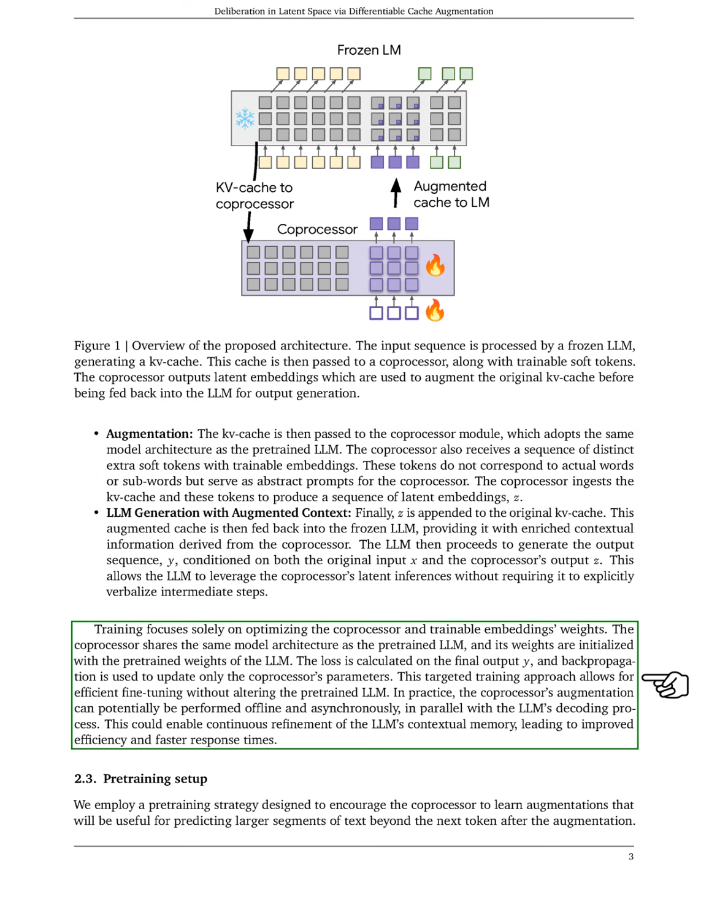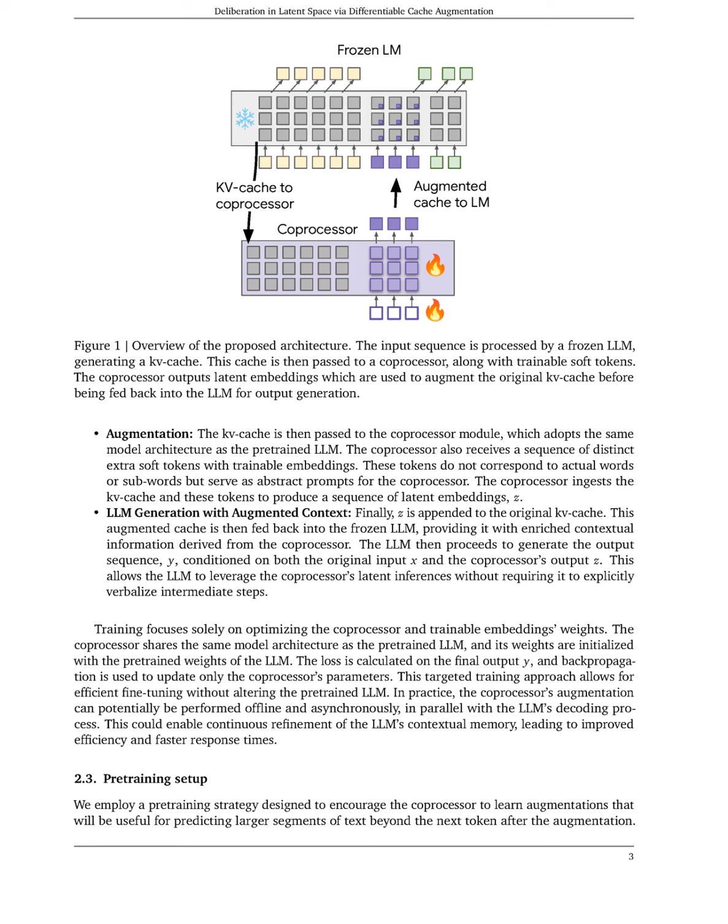Training focuses on optimizing the coprocessor and its embeddings. The coprocessor shares the same architecture as the pre-trained LLM, and its weights are initialized from the LLM. We calculate the loss based on the final output and use backpropagation to update only the coprocessor's parameters. This targeted training allows for efficient fine-tuning without changing the pre-trained LLM. In practice, the coprocessor's augmentation can be done offline and asynchronously, potentially leading to improved efficiency and faster response times.